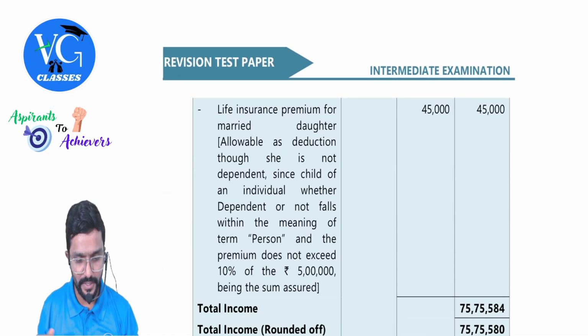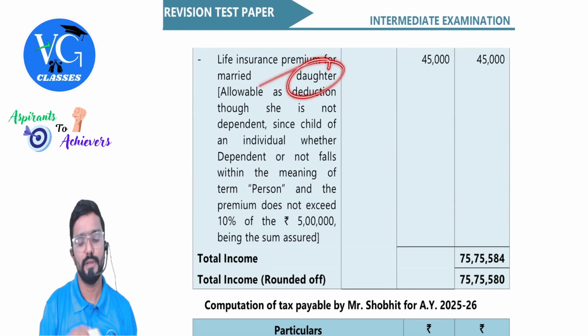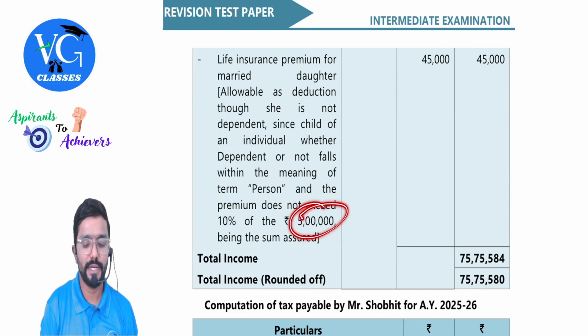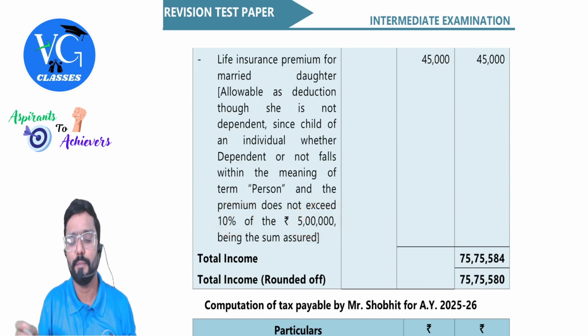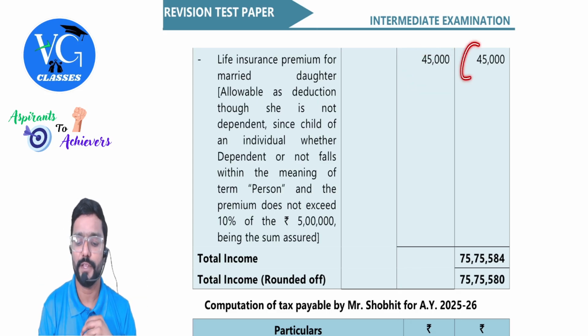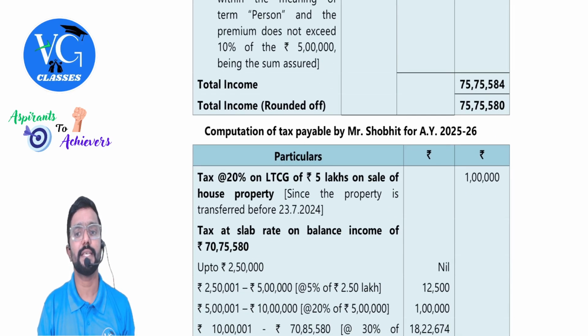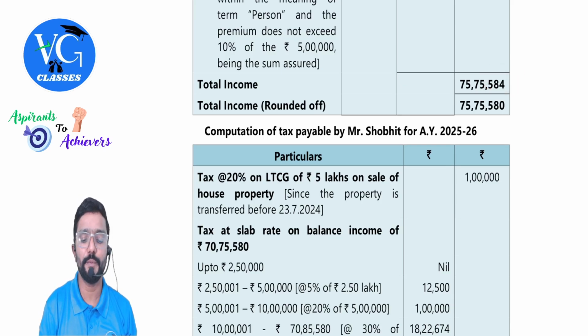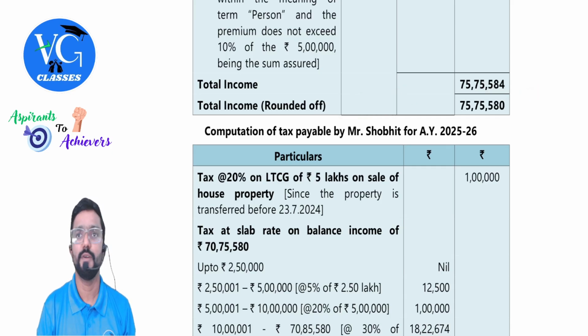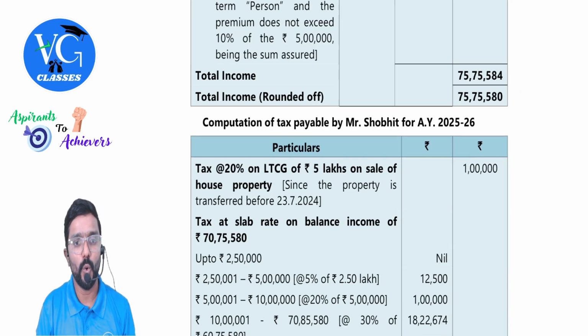Sir, what about for daughter? Is it allowed, sir? Yes. So 5 lakh is the policy amount. 10% of 5 lakh comes to 50,000, but premium paid is 45. Claim full. 45,000. Oh, total income is 75 lakh 75,584, which we will round up to the nearest 10 rupees as per section 288A. So 580. Okay, sir.